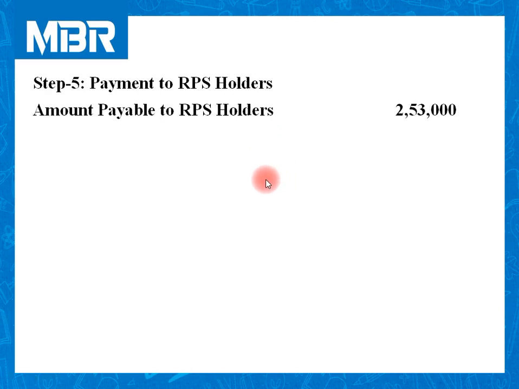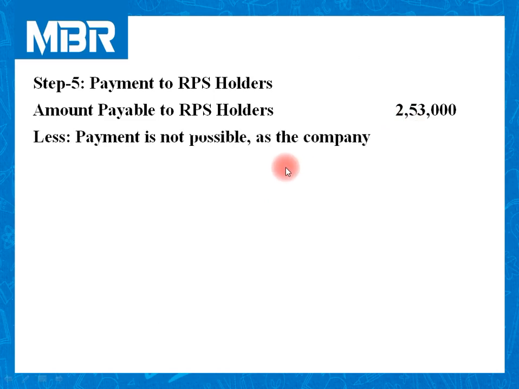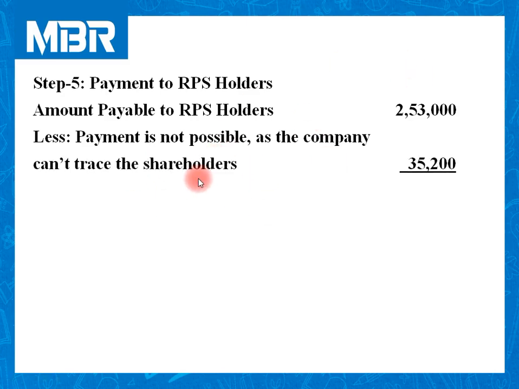As per information and our calculation in step number 2, we need to pay rupees 2,53,000 to our shareholders. But it is not possible for the company to pay the amount to a few shareholders because they can't be traced by the company. अगर कंपनी को उनका पता ही नहीं मिल रहा है तो कंपनी उनको पैसा वापस कैसे करेगी? How do you find this 35,200?